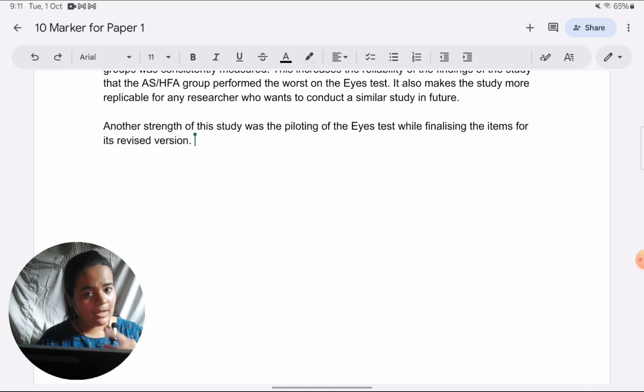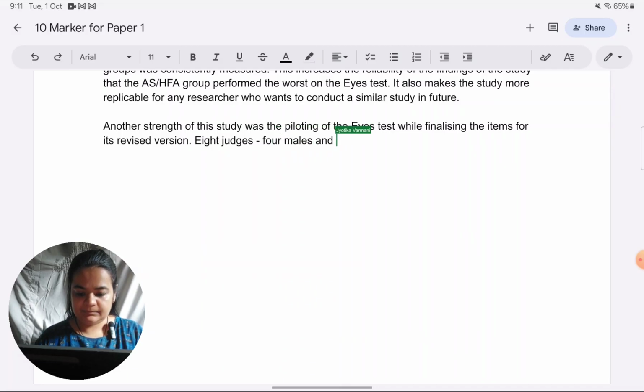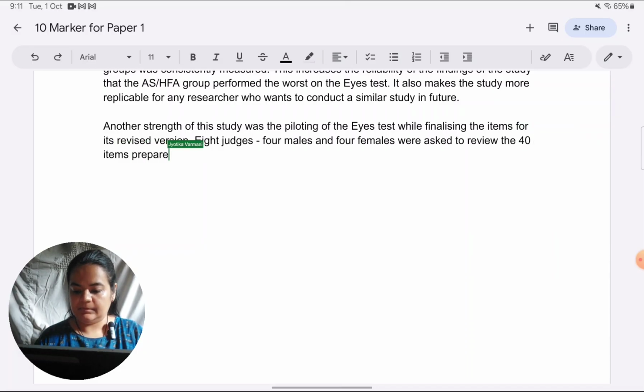Now to explain how they piloted it, 8 judges, 4 males and 4 females, were asked to review the 40 items prepared for the test by Baron Cohen and Wheelwright.